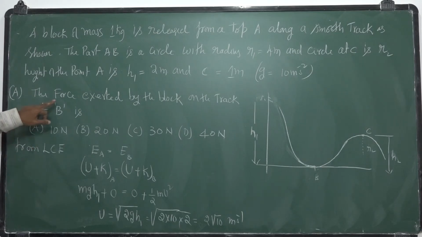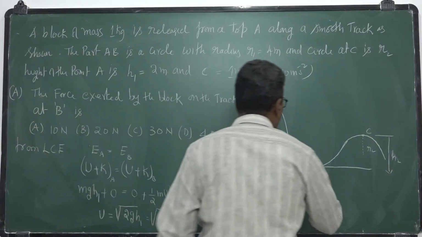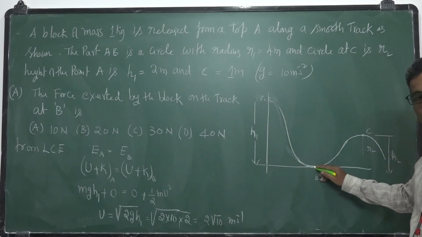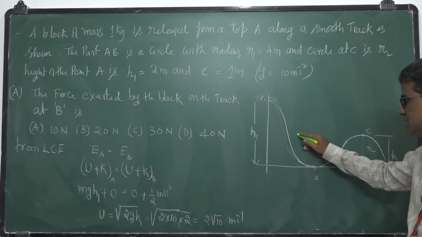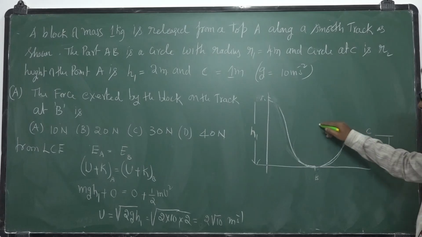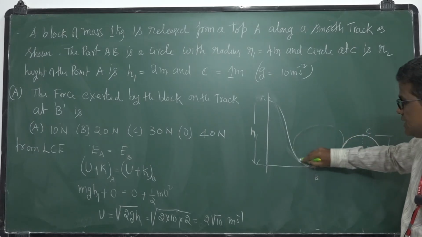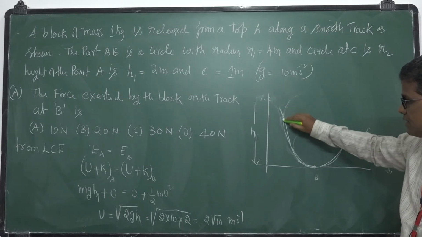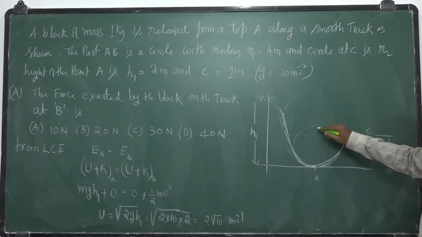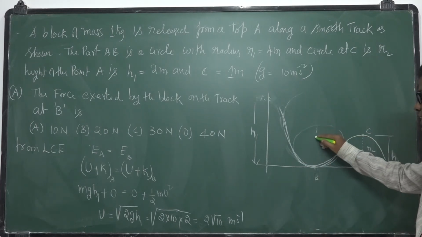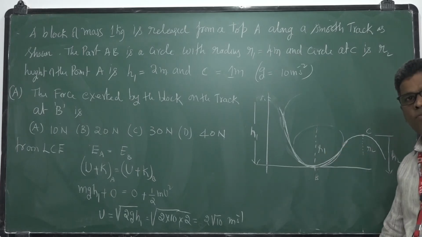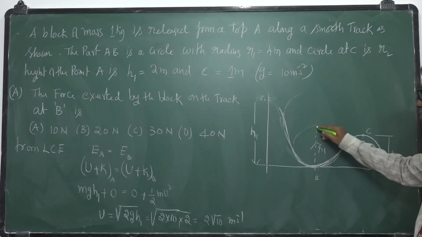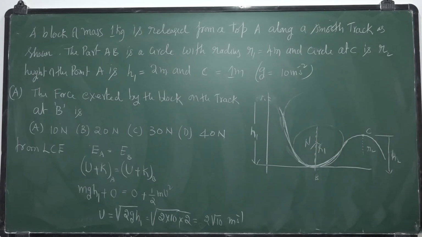Now I want the force exerted by the block on the track at the point B. If you want, draw the FBD here at the point B. What are the forces acting on it? Since it is a circular path, this arc is a part of a loop with radius r1. The normal reaction, the force exerted by the track on the block, is up, N is up.